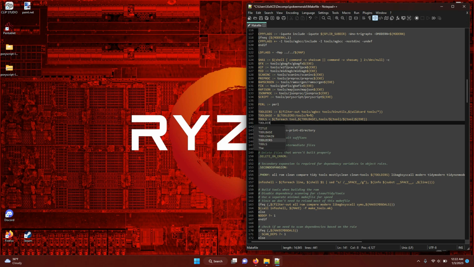TOOL_DIRS, and then space, colon, equals, space, $(filter-out, tools/agbcc, space tools/binutils, space tools/poryscript, comma, $(wildcard, tools/*, 2 close parentheses.